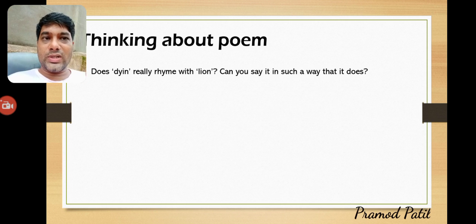No, it is a rhyming one, but internal rhyming is dying and lion. So lie and die, this internal rhyming is there. So last rhyming is not correct one. Lion and dying, die and lie, this is one internal rhyming. Yes, it is an internal rhyming in the words.